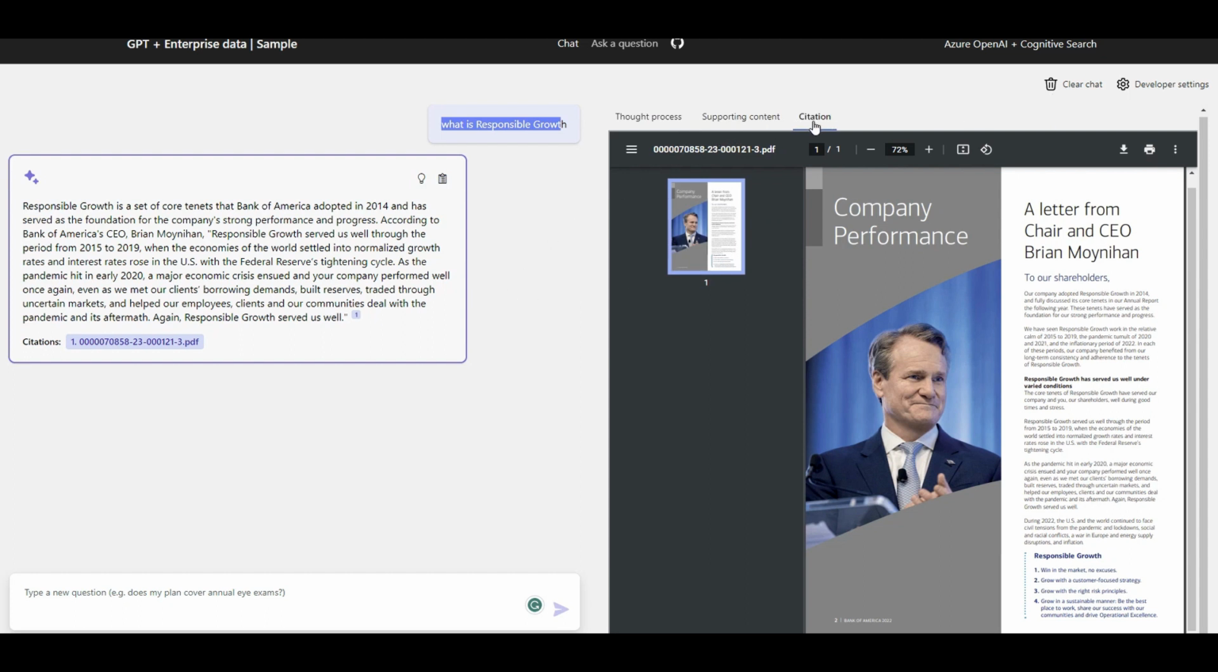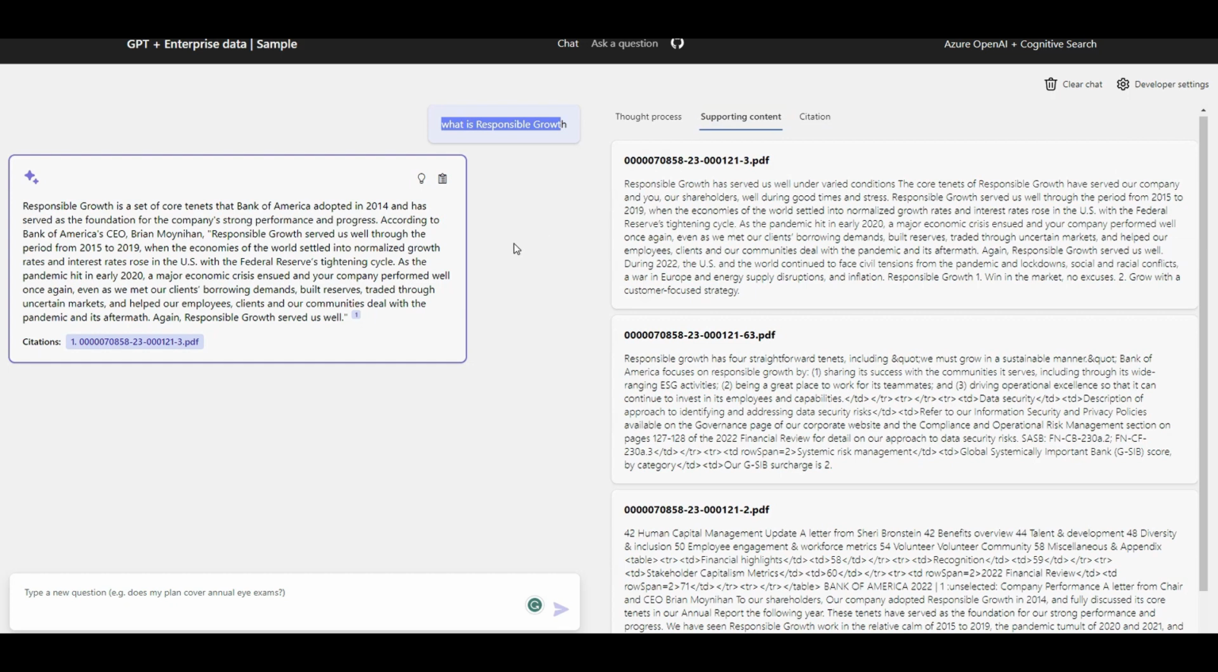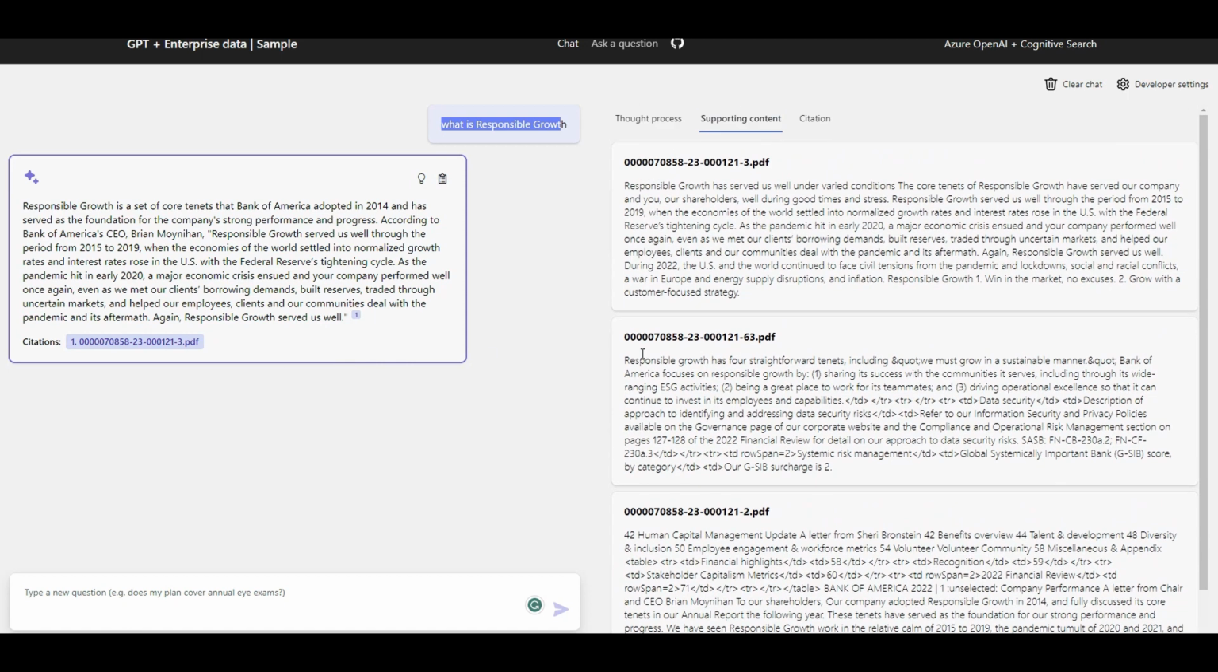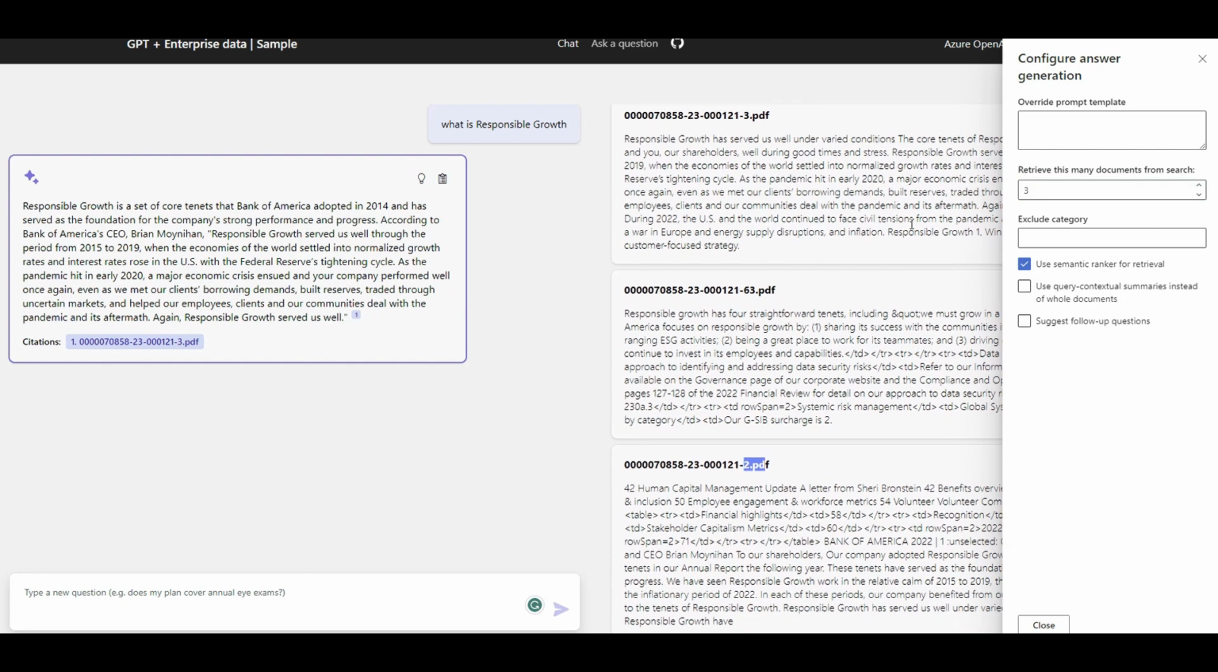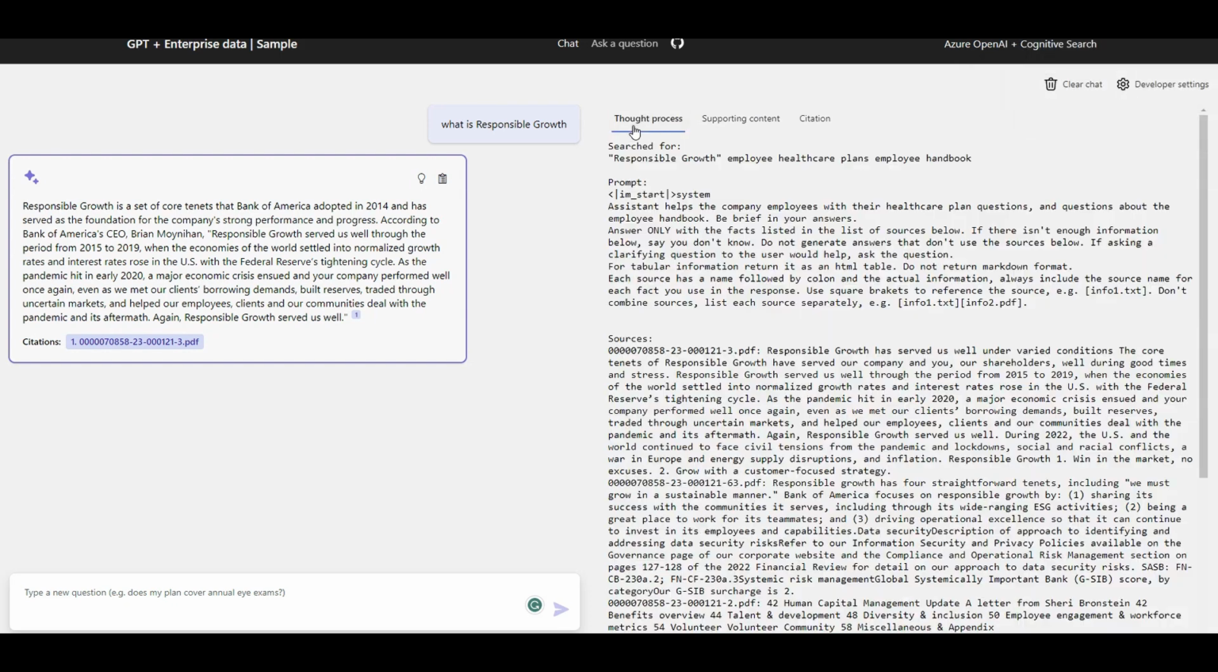Just before we ask more questions, a couple of things I can show you. The citation tab here talks about the reference that is answering the question. Supporting content, as you can see, had even more references to come up with the answer, not just one. And you can even increase the max number of documents that it can use to retrieve the answer you're looking for. What are those documents? Those are the chunks of my PDF file that you can see have been indexed by a specific number, right?